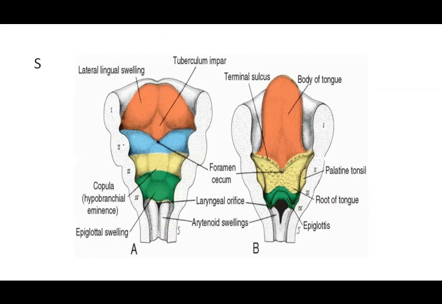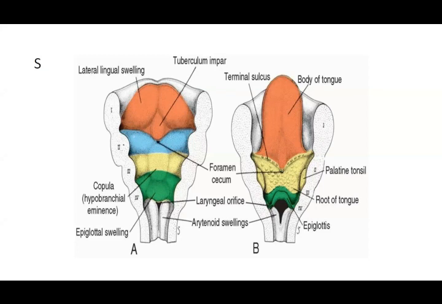So this area is going to get its sensory nerve supply from the first pharyngeal arch nerve, which is your trigeminal nerve, and from the trigeminal, the mandibular nerve in this area. I remember I told you that whatever structure develops from a certain arch is going to get the same nerve supply.